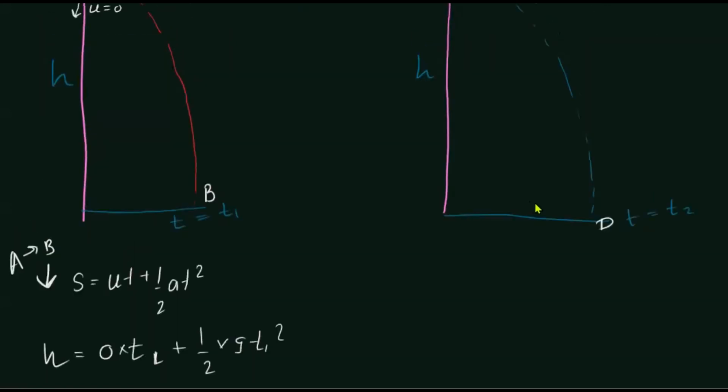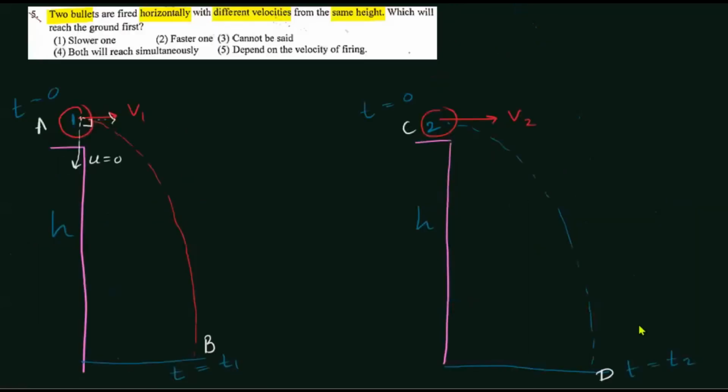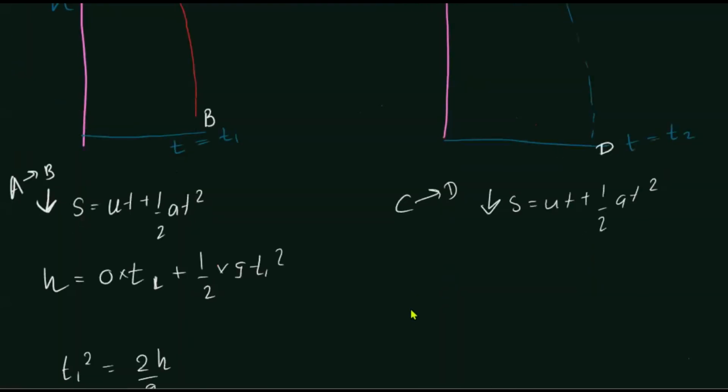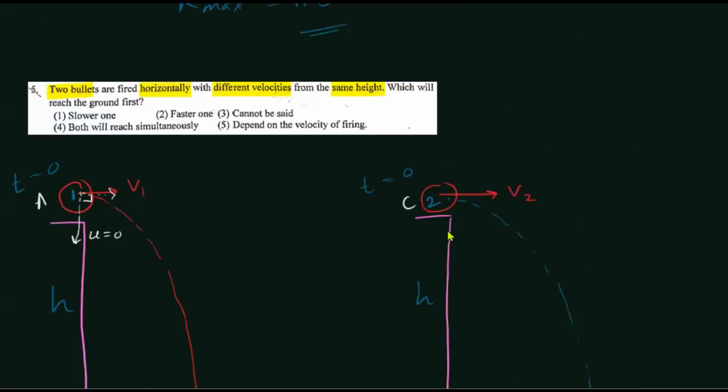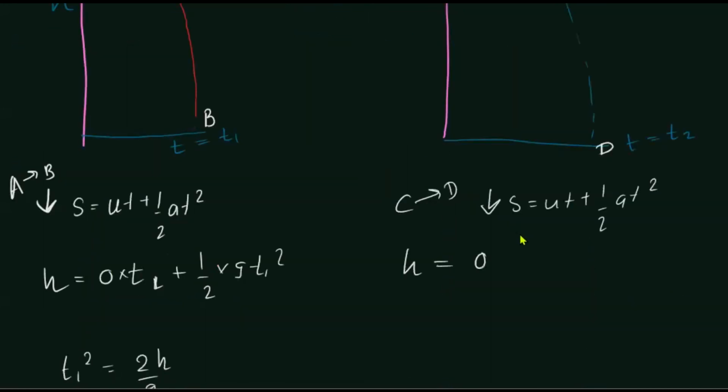Similarly, from C to D, let us do the same thing. Downward motion: S equals ut plus half at squared. Why is this applied? In order to find the time of flight. What is the vertical displacement from C to D? It is once again h, because both are projected from the same height h. u is once again 0, because the initial velocity is horizontal. So h equals half g t2 squared, so t2 is going to be root 2h over g.